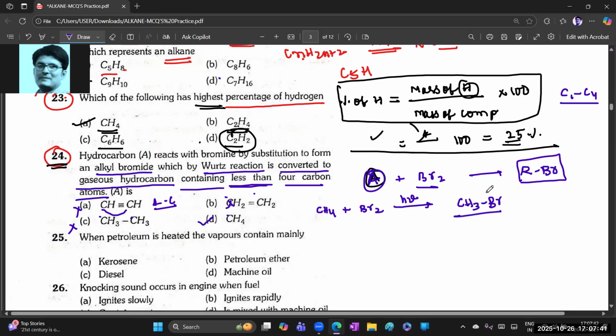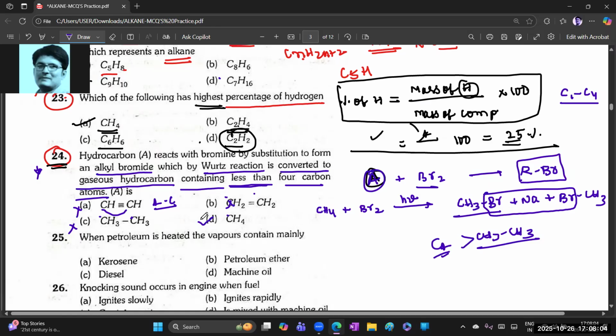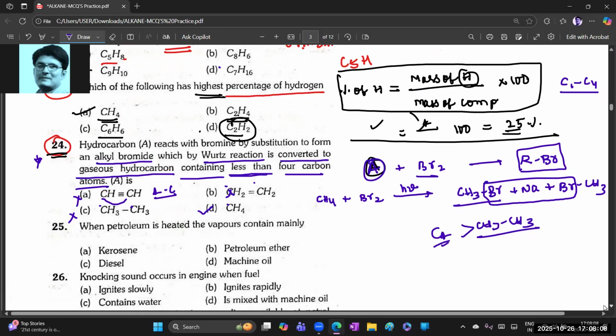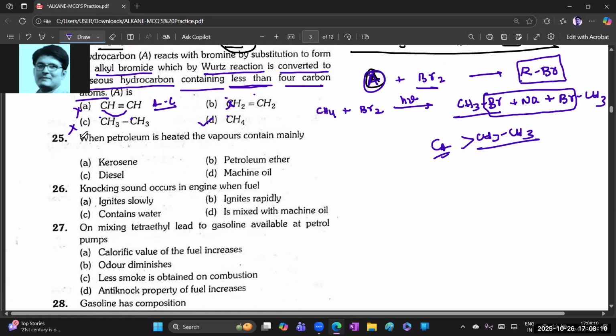CH3Br. Now they are asking us to do the Wurtz reaction on this. Good question. Now this CH3Br is treated with sodium metal, and we get another CH3 by loss of the halogen. Then we get CH3CH3 as the product, which is less than 4 carbons. So the answer is 4. Clear, beta? Next.